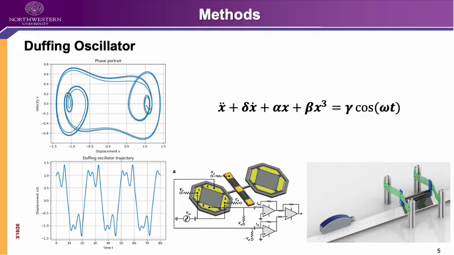The system is known to exhibit rich nonlinear behavior, including complex phase space trajectories and sensitivity to initial conditions. Because of its nonlinear structure and forcing, it serves as a good benchmark problem for testing equation discovery methods. The Duffing oscillator is widely used to model nonlinear mechanical systems, such as nonlinear structural vibrations and MEMS resonators.